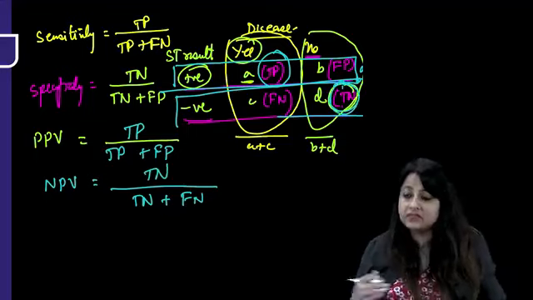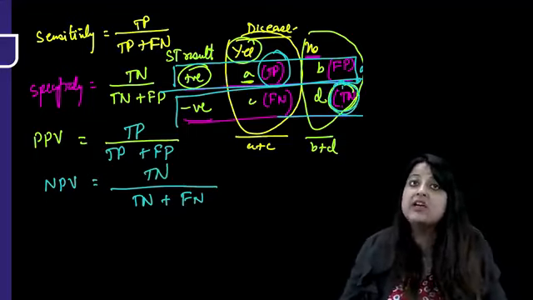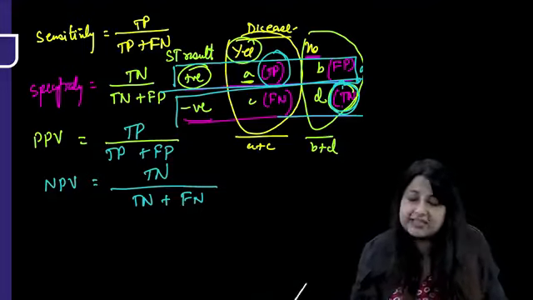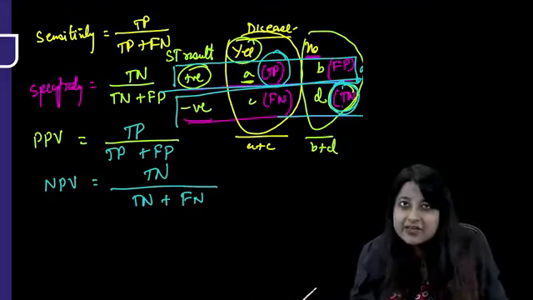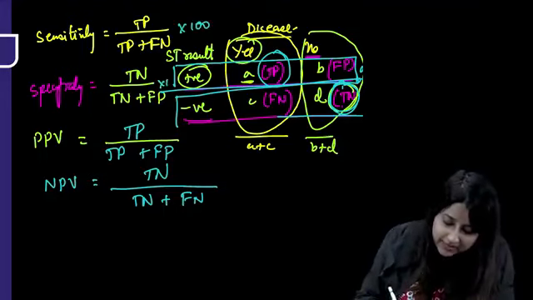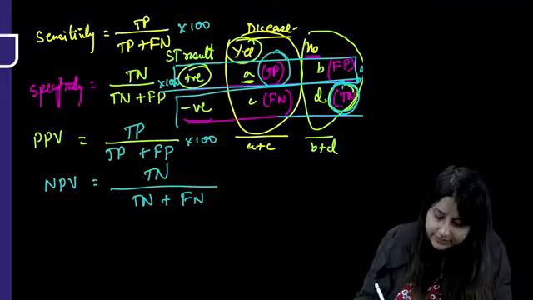You have come screening test positive. Do you really have the disease? That is PPV. You have come screening test negative. Do you really not have the disease? That is NPV. And everywhere, of course, we will be multiplying with 100 because it's always given in percentages.